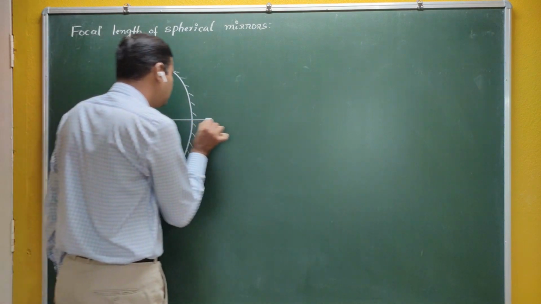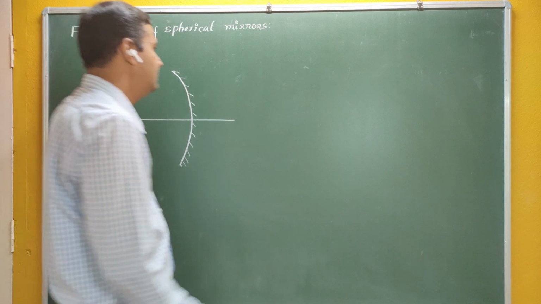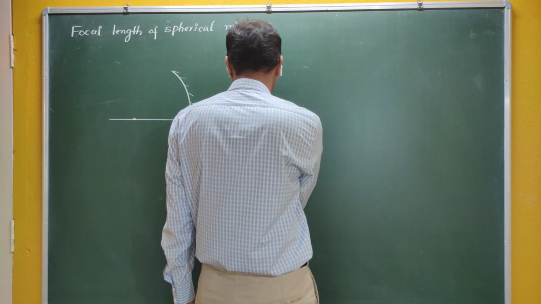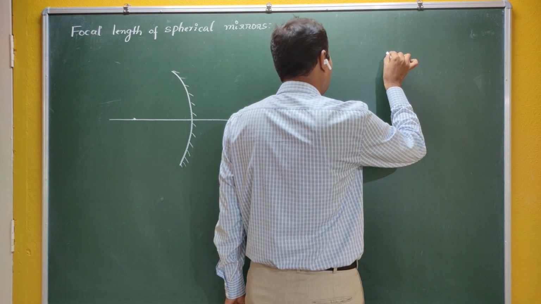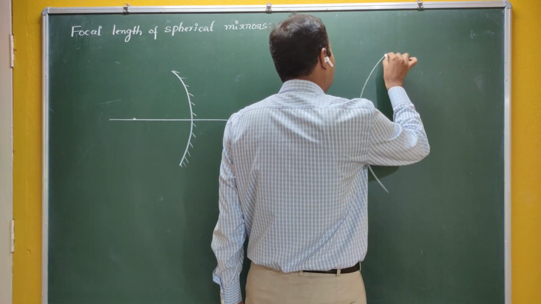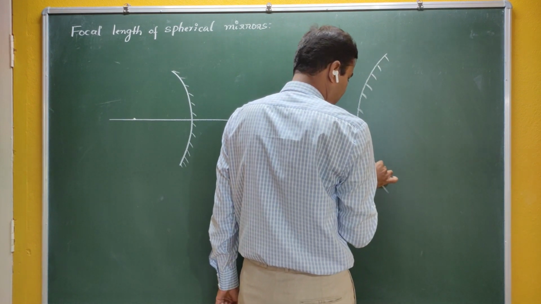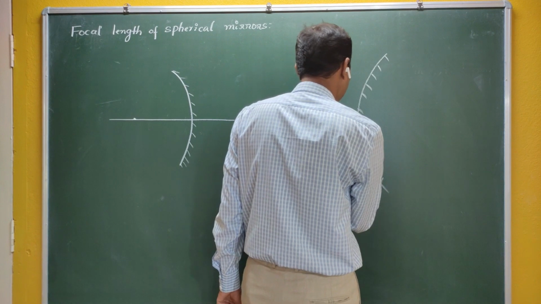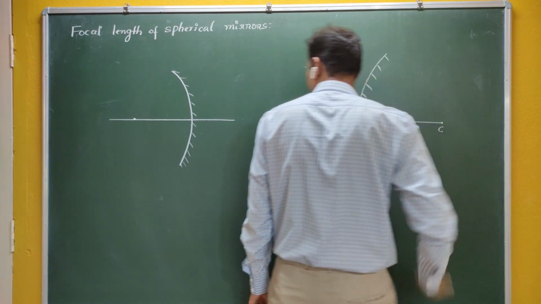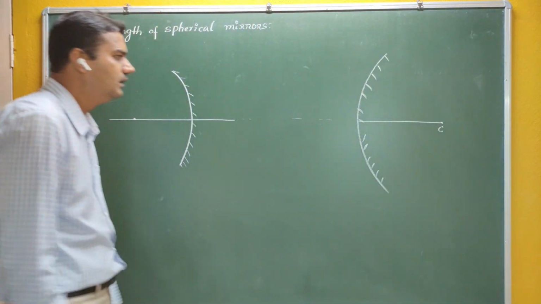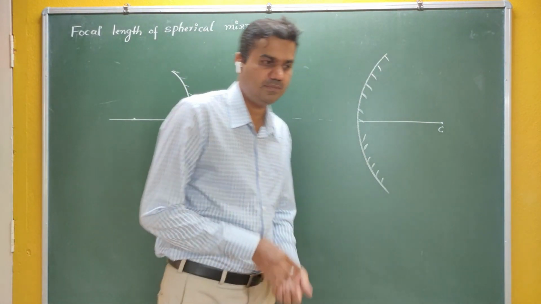and the line which passes through the center of curvature and the pole is called the principal axis. Similarly, if you take the convex mirror, the inner side is coated. Mainly we use silver coating, which has a good reflection property. So this is a concave mirror, and this is a convex mirror.